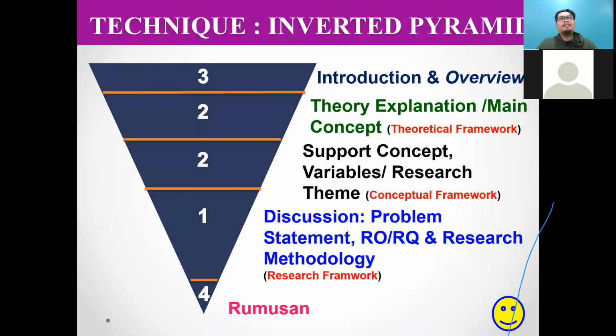Now I need to discuss the important parts of your literature review. Okay, this is a component. This we call the inverted pyramid. So we need to start your literature review with the introduction and overview. Please remember, in your chapter 1, you write the research background.